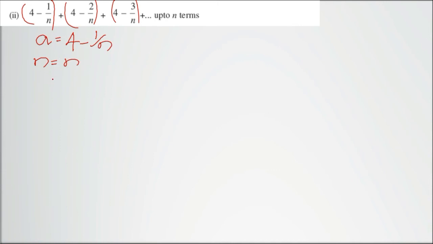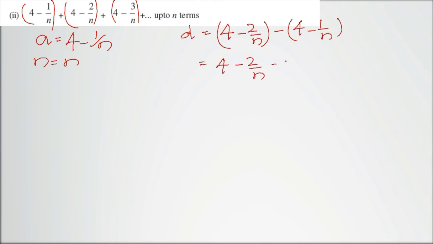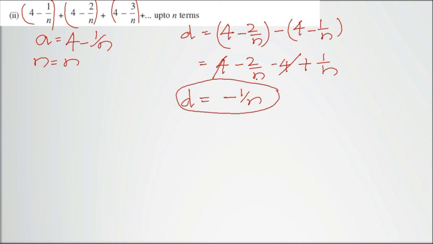Let me find the common difference. Here the common difference will be the second term, which is 4 minus 2 by n, minus the first term 4 minus 1 by n. Let's simplify this. 4 minus 2 by n, negative 4, positive 1 by n. This gets cancelled. We'll be getting minus 1 by n. So this minus 1 by n is the common difference. When we have a common difference, we can find the sum of n terms.